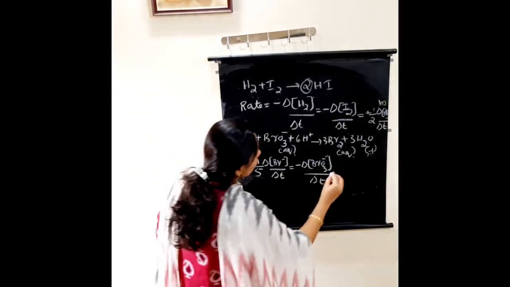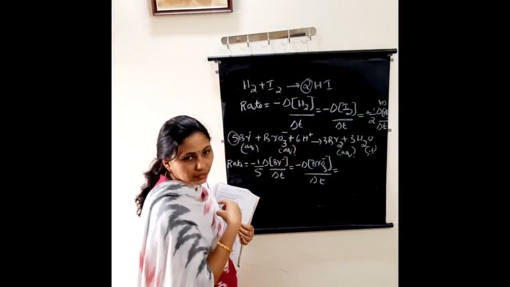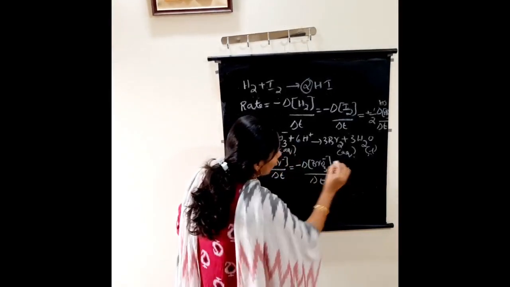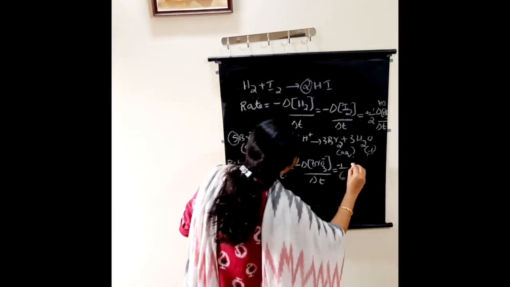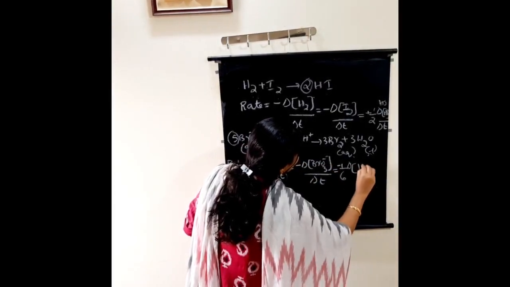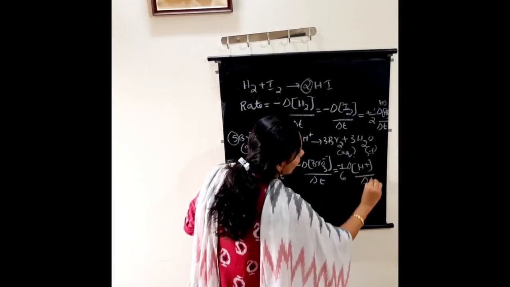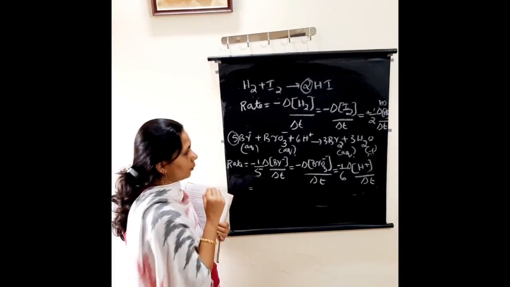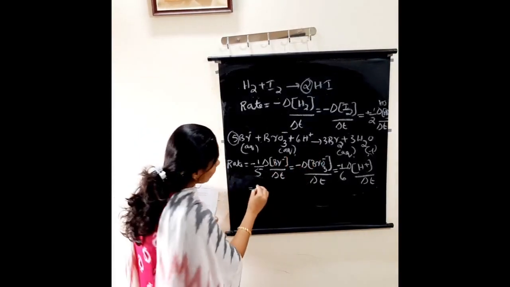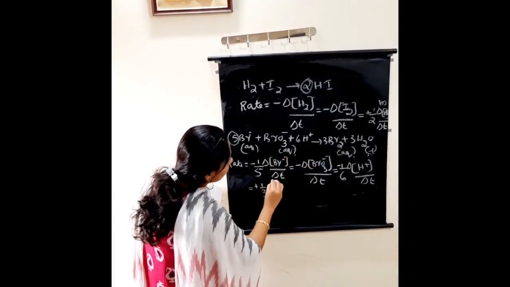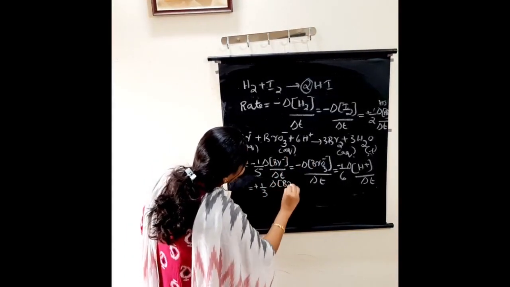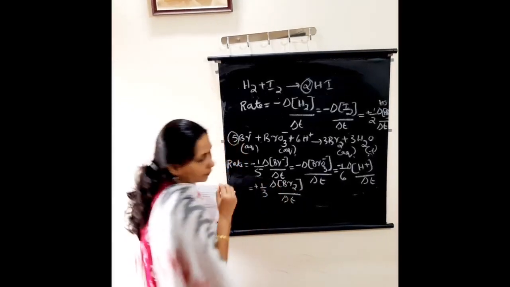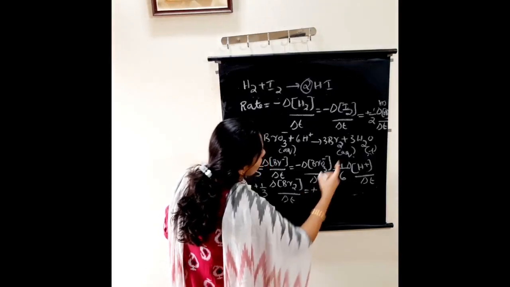Right. Okay, then what is next? Reactant 6H plus. What is the coefficient? 1 by 6. So we have to put minus 1 by 6 into delta concentration of H plus divided by delta T. So that is reactant, equal to product. 3 is the coefficient, so plus 1 by 3 delta concentration of Br2 divided by delta T. Equal to plus, what is the coefficient here?